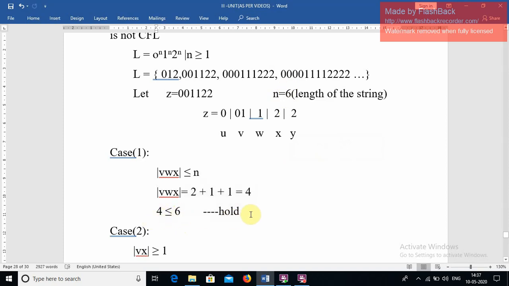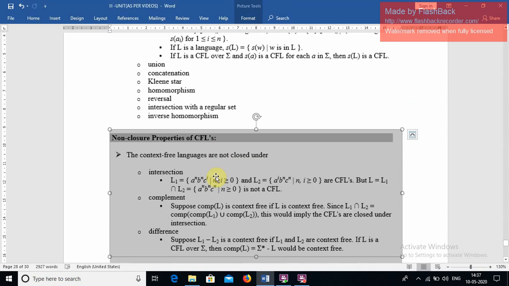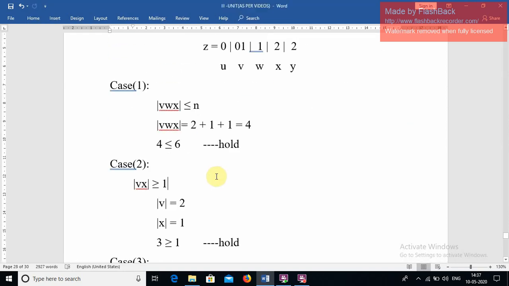Second condition to be satisfied: mod vx greater than or equal to 1. V is 0 1, mod equal to 2. X is 2, mod equal to 1. So mod vx equals 3, which is greater than or equal to 1. So the first two conditions hold here.